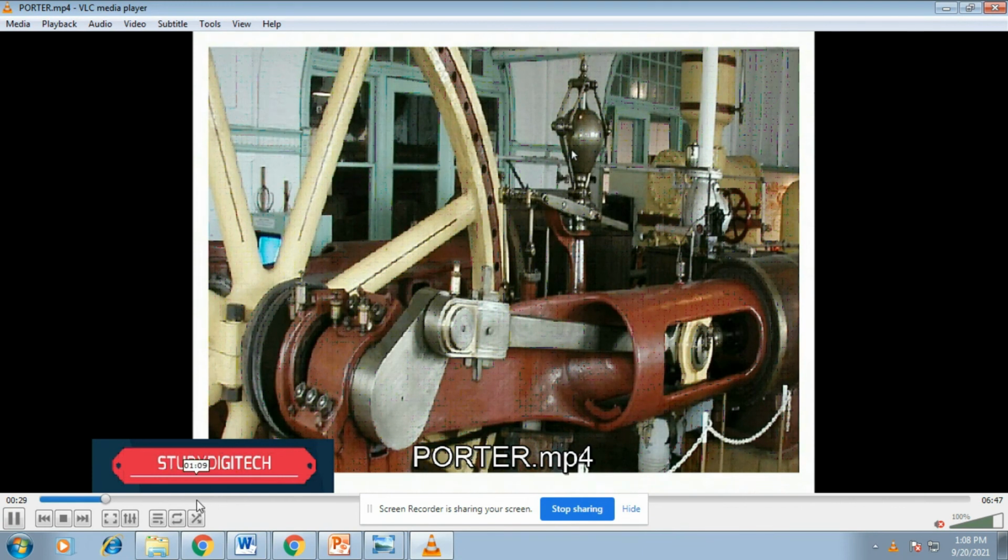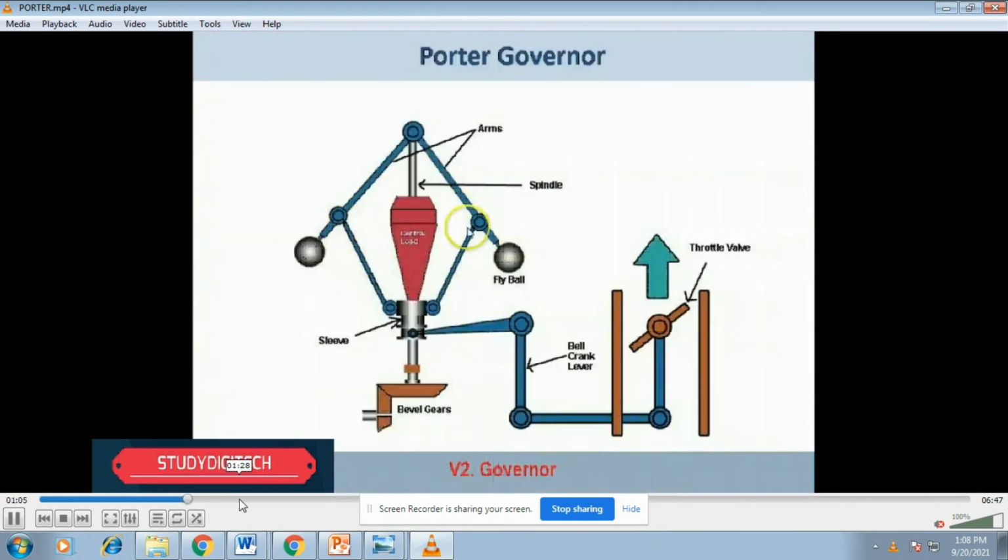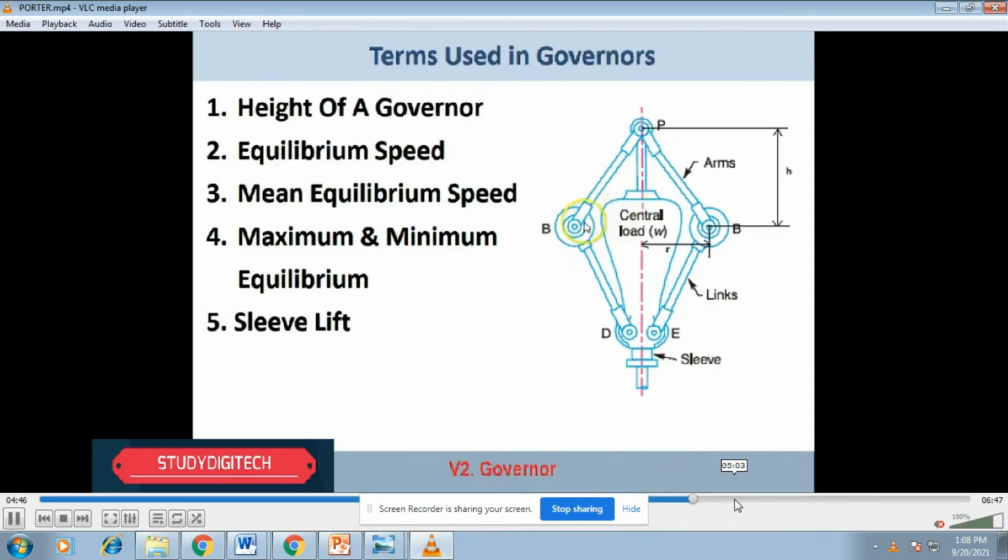This is the experimental setup of the Porter governor. The terms used in this governor include equilibrium and, fifth, sleeve lift.